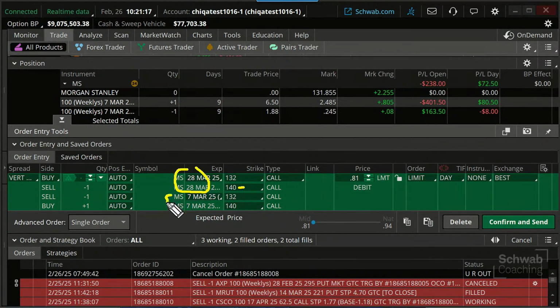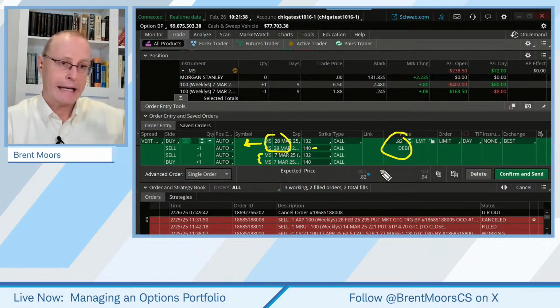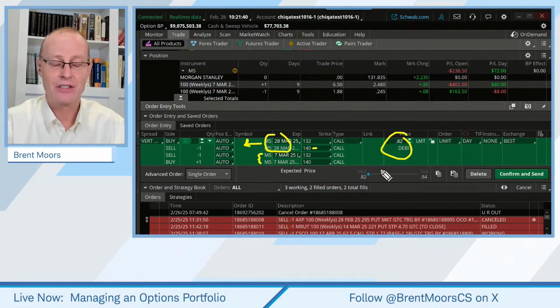This trade right here would get out of our existing and roll it out in time. But what's the consequence on that? The consequence is we've just added $81 plus commissions to our initial debit there. Is that worth it? Maybe. If you're bullish and you think it's just going to take more time, that may be worth it. Is there a downside? Yes, there's a downside.